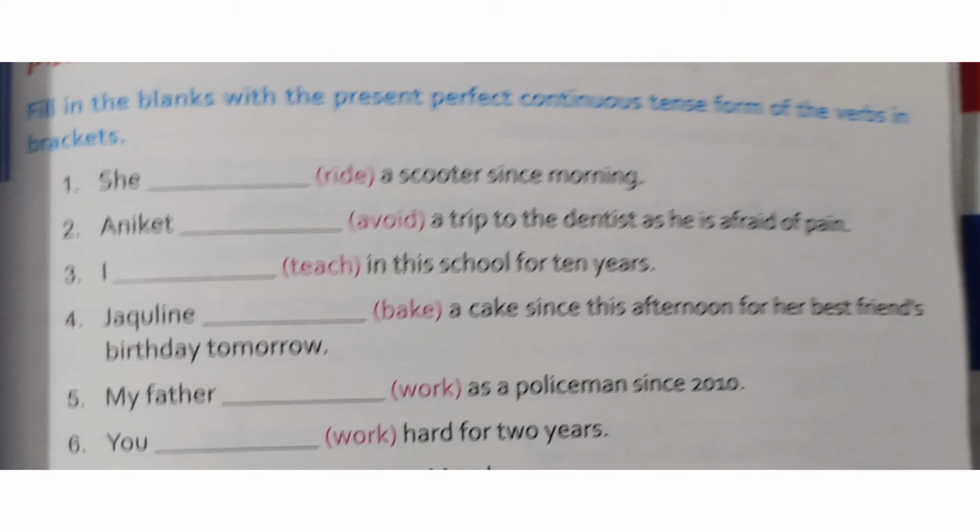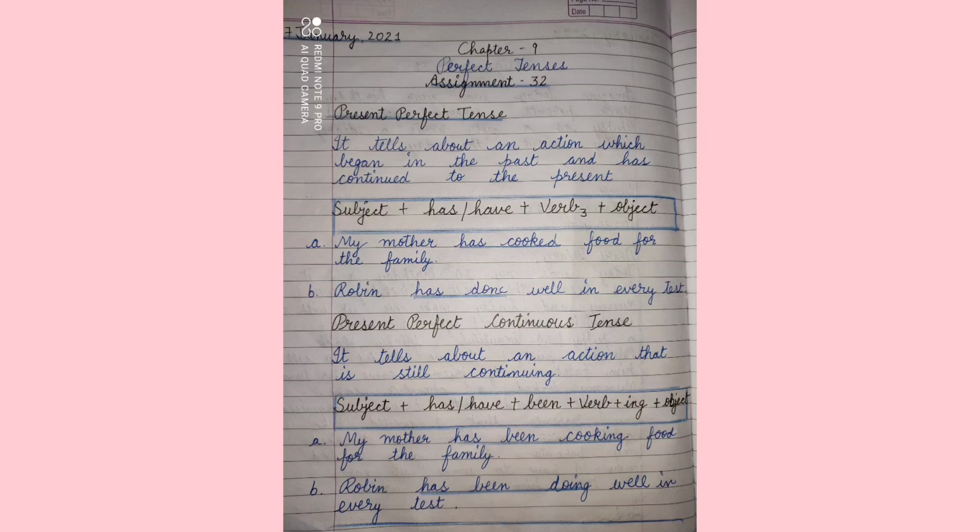I hope you must have understood the 4 types of present tense. Now open your notebook. Write the date, chapter number 9, perfect tenses, assignment number 32. First, the present perfect tense. It tells about an action which began in the past and has continued to the present. The sentence structure and then the 2 examples.